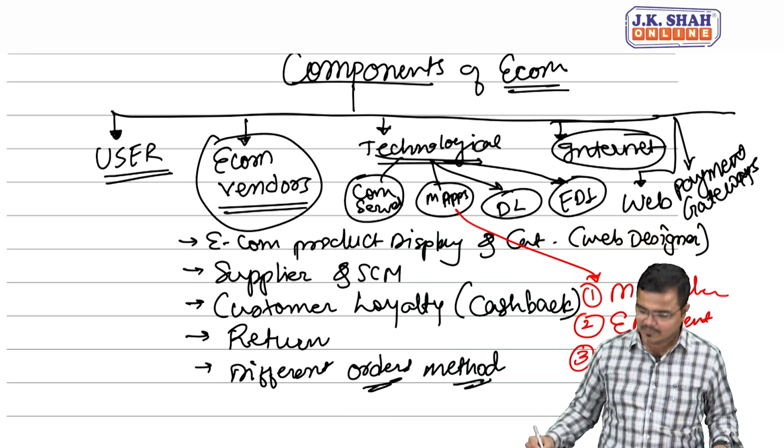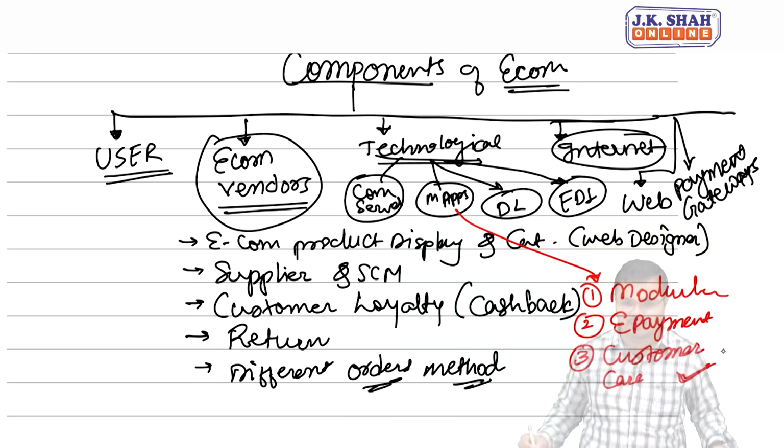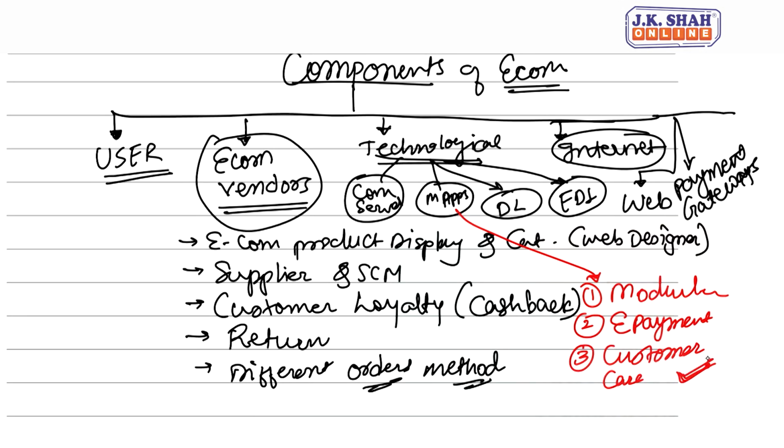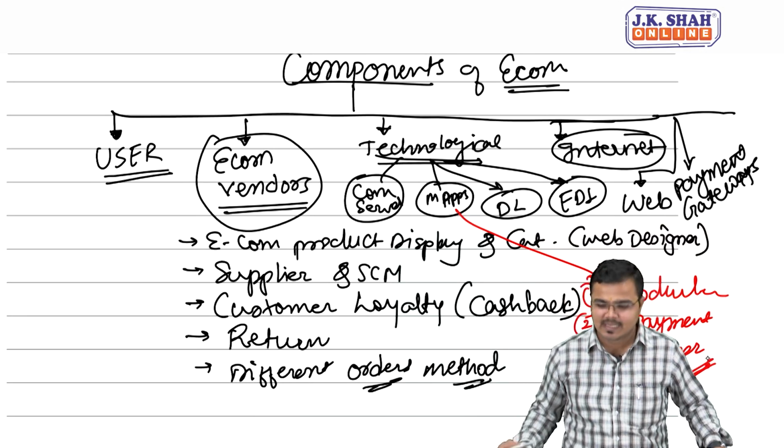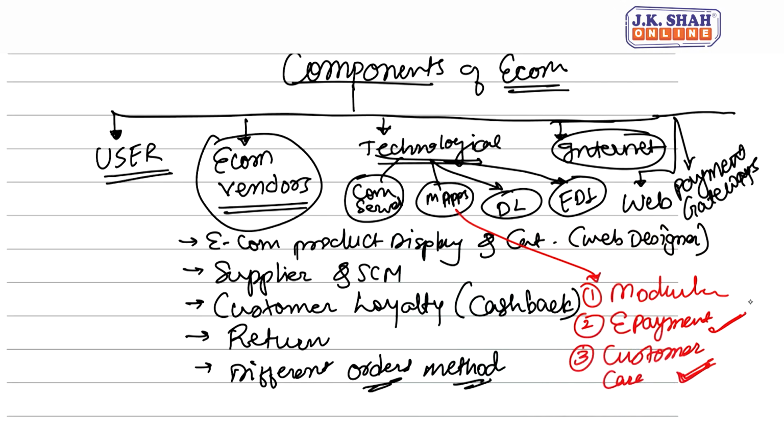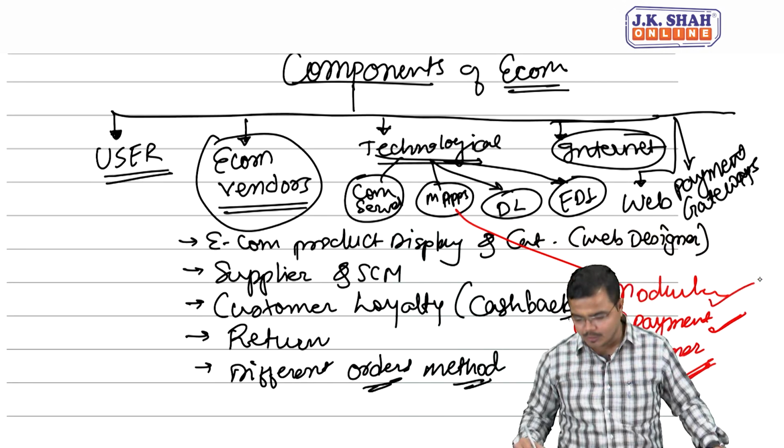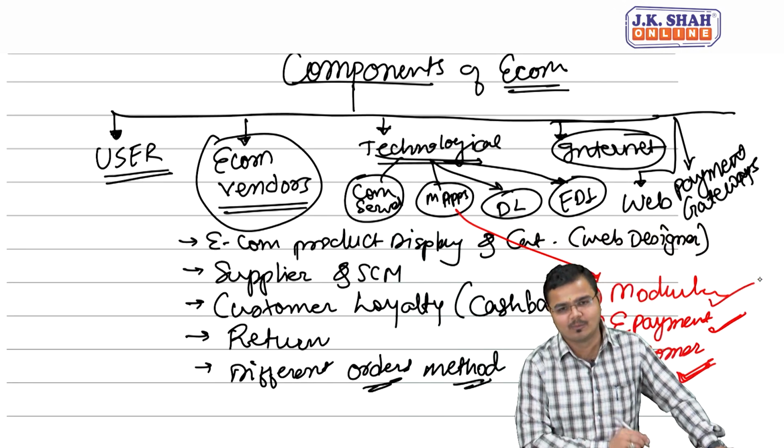This is where I am marking right now, just check it out. Customer care support is one of the very important aspects. Second, it should be supported with e-payment also, and it should be modular. These 3 things you have to remember for a mobile app.